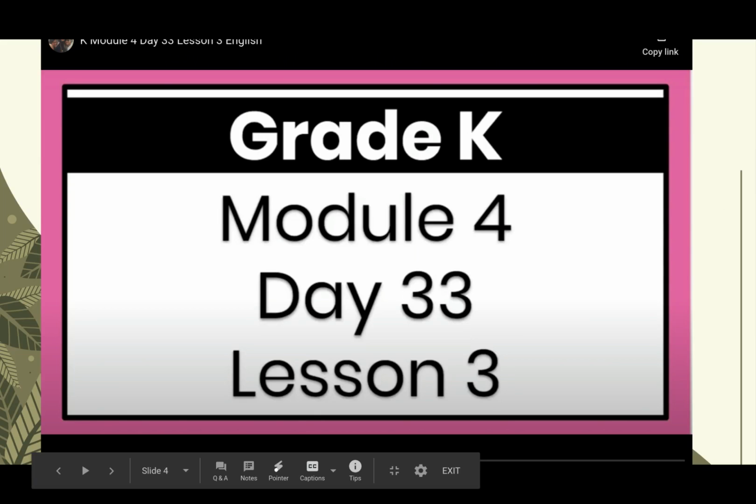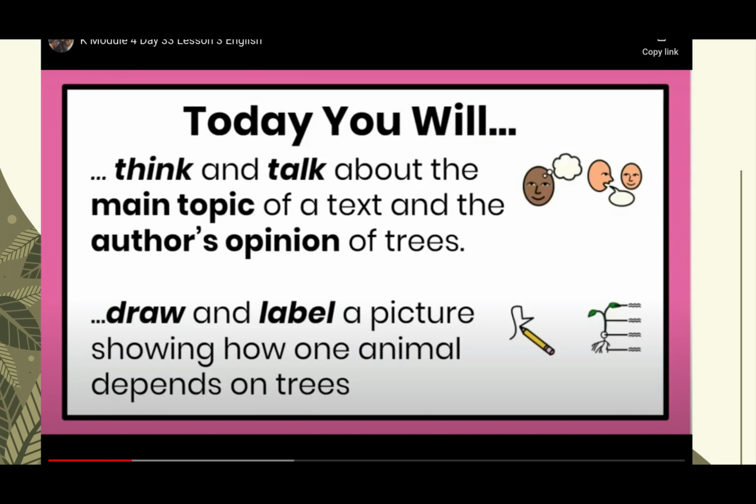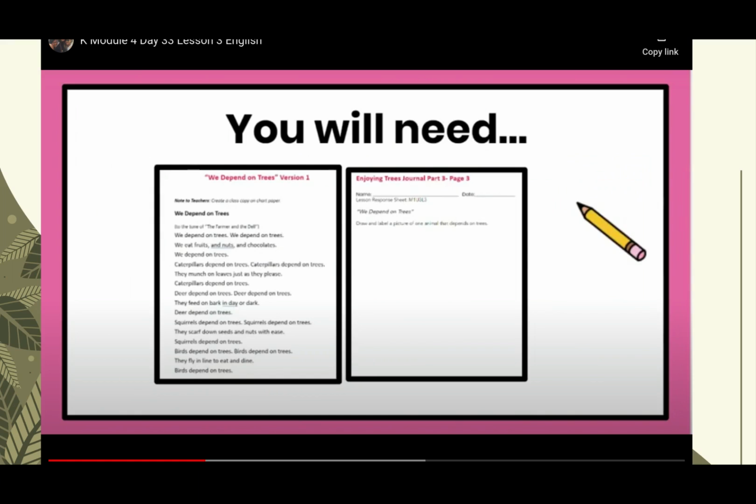Hello, kindergarten. Your learning target for today is I can identify the main topic of a text. Now you read it with me. I can identify the main topic of a text. Today, you will think and talk about the main topic of a text and the author's opinion of trees. You will also draw and label a picture showing how one animal depends on trees. You will need the text We Depend on Trees, page 3 of your journal, and a pencil.